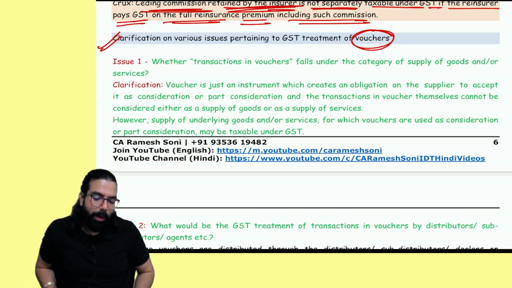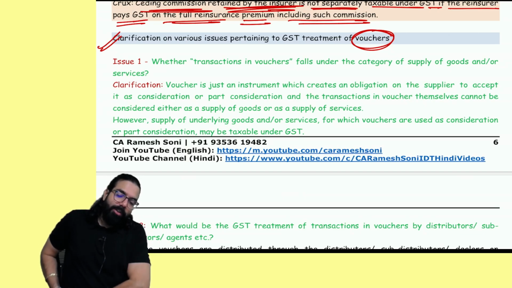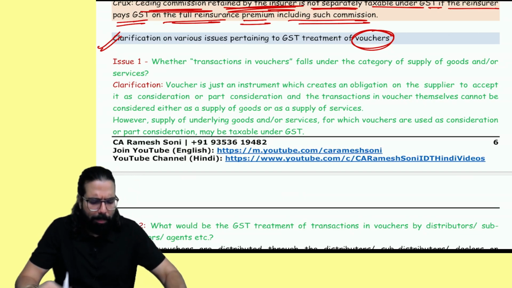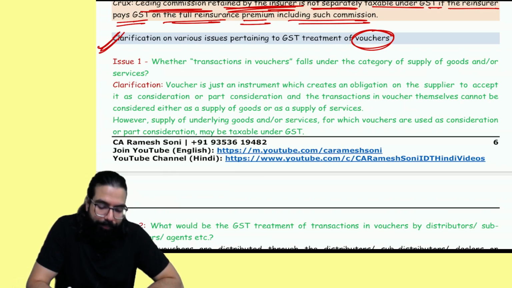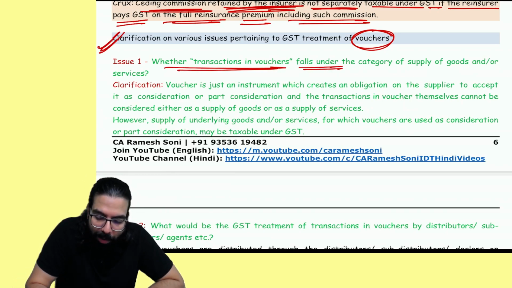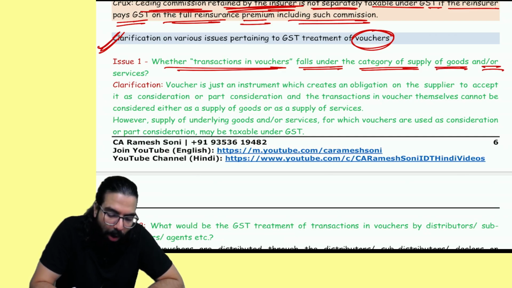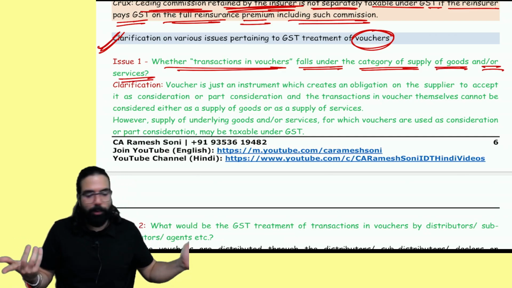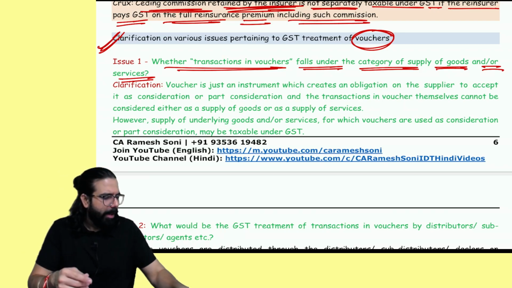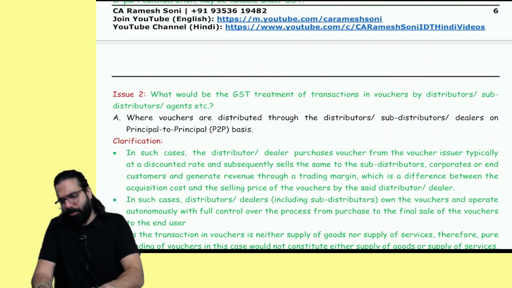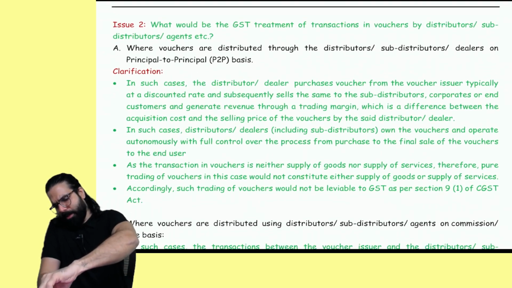Everyone over here, see what are they telling? Clarification on various issues relating to voucher. I like this circular, please remember this. Okay, everyone, whether transaction in voucher falls under the category of supply of goods or service. Now, supposing I have one voucher, you think vouchers.